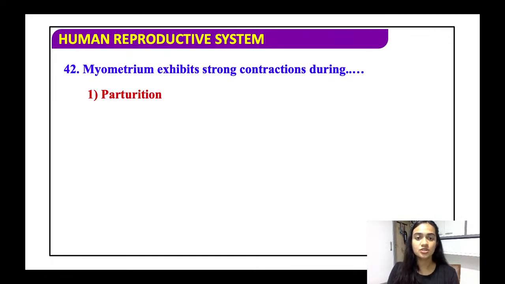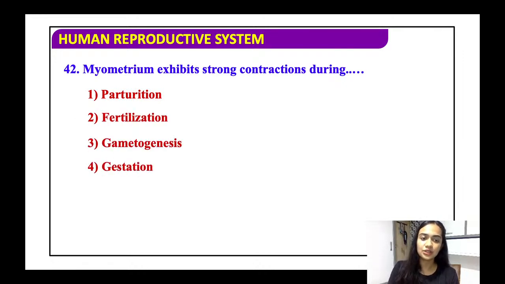Myometrium exhibits strong contraction during parturition, fertilization, gametogenesis, or gestation? So it will basically exhibit strong contraction and will help in the child birth, that is the parturition. All right. ये दोनों का तो यूट्रस से there is no relation to it. These two events are not, these are the events in the fallopian tube and the ovary. All right, fine.